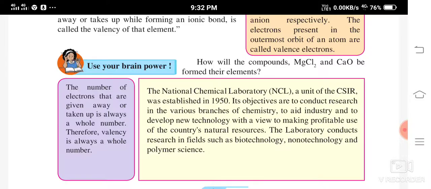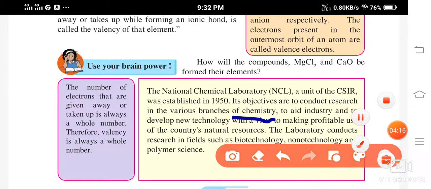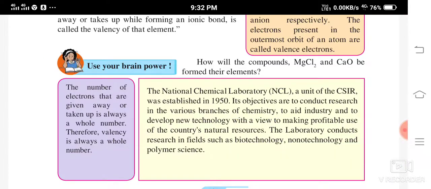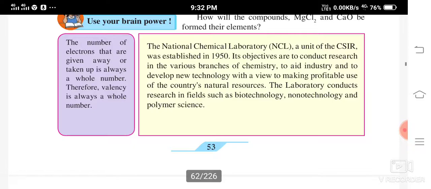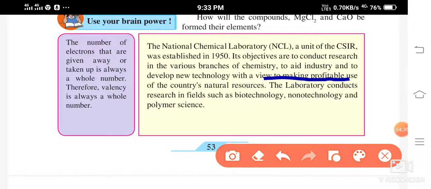So the main objective of NCL is to conduct research in the field of chemistry and to help industries develop new technology with a view to making profitable use of the country's natural resources, so that they can be used in a proper, profitable way.